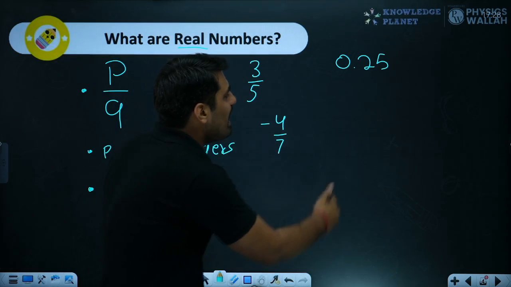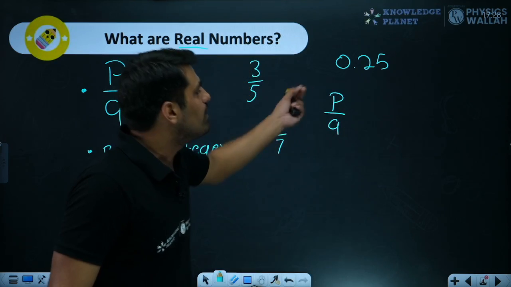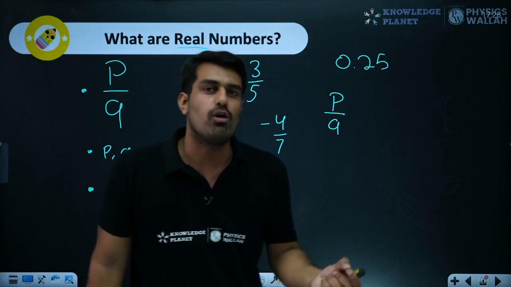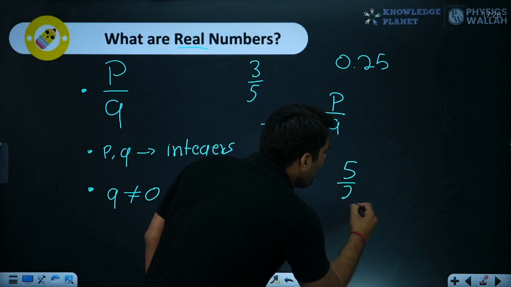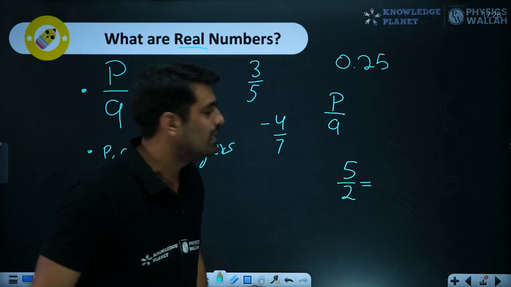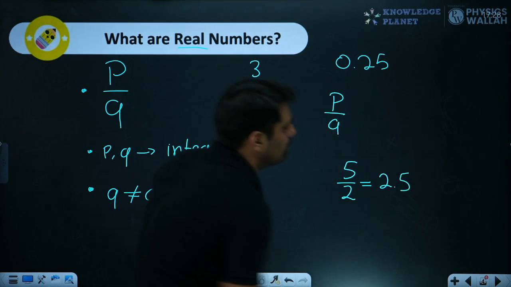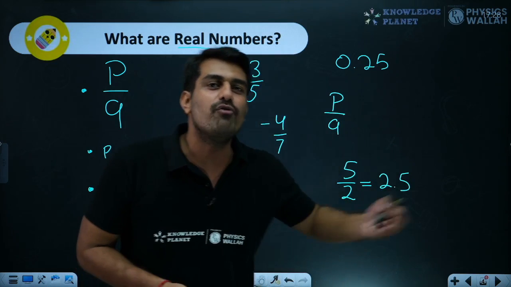So when I say P by Q form, we need to understand whether, when I convert this fraction into the decimal form, the decimal would terminate or not. So when I write 5 by 2, what happens? I hope everyone can do this division. 2 dividing 5, so over here 2.5 would be the answer. After 5, now we have got the remainder as 0, no need to go further.